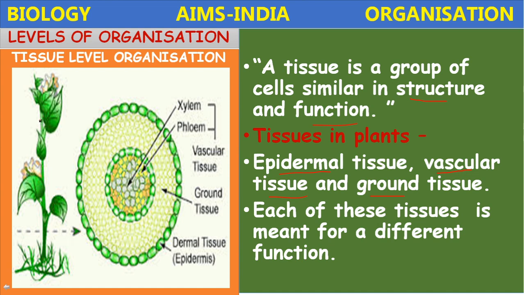You see this plant body. The total body is divided into two parts: the root system, which is below the ground, and the shoot system above the ground. The three major tissues present in this plant are dermal tissue, which is protective in function, the ground tissue, which occupies the major part of the plant in abundance, then vascular tissue, also called the transport tissue, consisting of xylem and phloem.